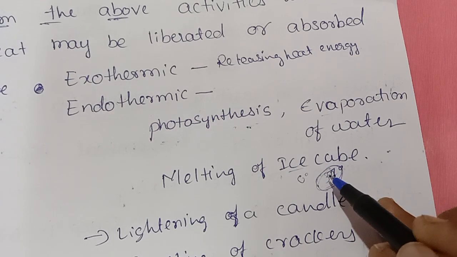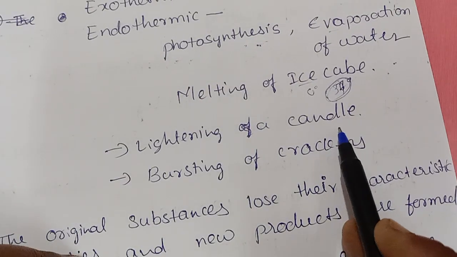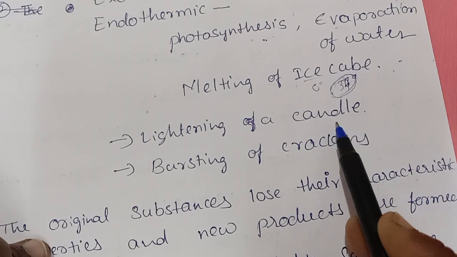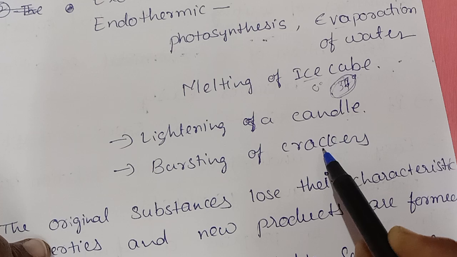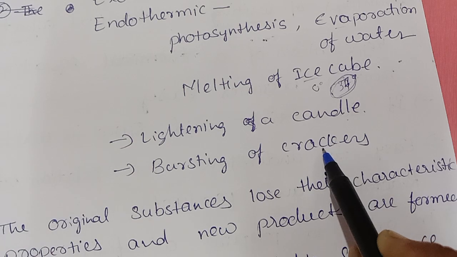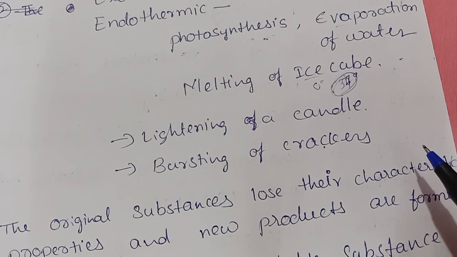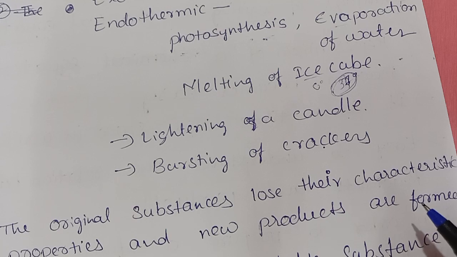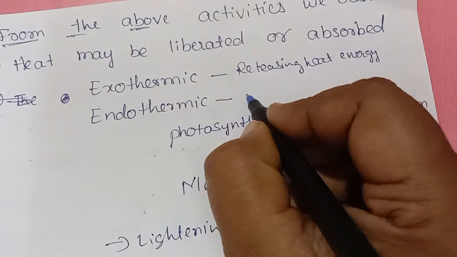So it is also an endothermic reaction. Lighting of a candle, to burn or light a candle, we need external heat energy, right? Bursting of crackers, here we get a huge amount of heat energy, so that comes under exothermic. Endothermic reactions. Exothermic means it releases heat energy. Endothermic means it absorbs heat energy.